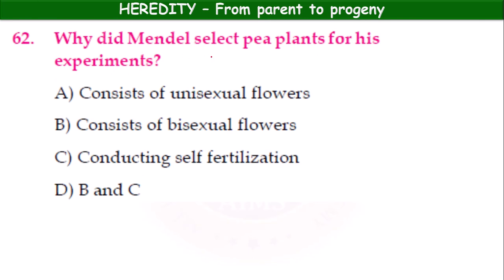Why did Mendel select pea plants for his experiments? Consist of unisexual flowers, consist of bisexual flowers, conducting self fertilization, both B and C. Here, consisting of unisexual flowers and consisting of bisexual flowers, he considered these two, both B and C.